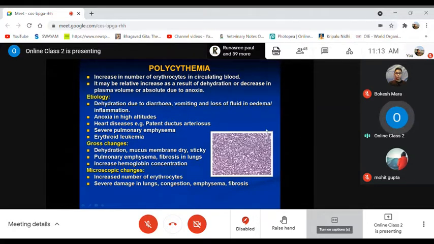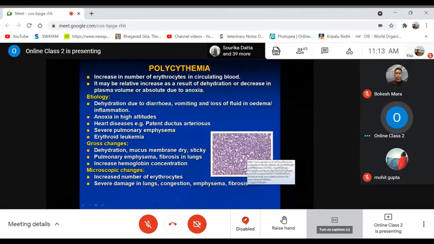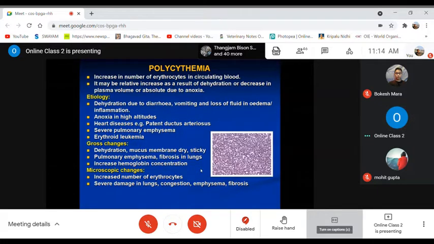Then microscopically, if you see this polycythemic condition, there will automatically be an increased number of RBCs in the slide, as I am showing here. If you see under the microscope, you will find an increased number of RBCs in the focus, as well as very severe damage of the lungs, where you may have congestion, emphysema, as well as a fibrotic condition. So these are the microscopic changes you may come across in case of polycythemia.